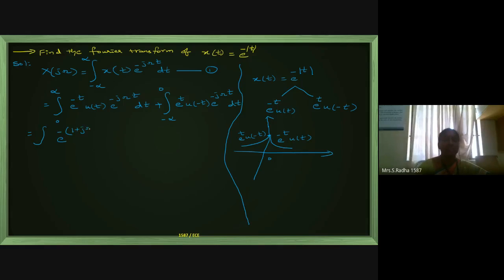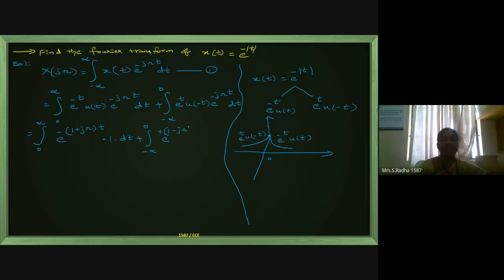1 plus j omega into t, u of t value is 1, dt. Limits are 0 to infinite. For the second term, the limits are on the negative side, minus infinite to 0. For such cases, I have to make the exponential power positive.